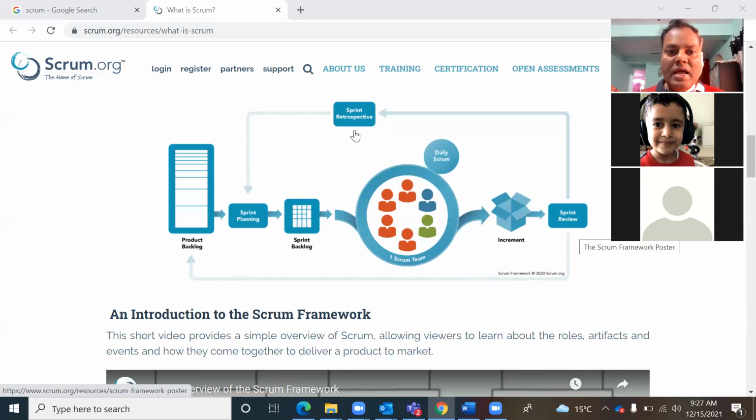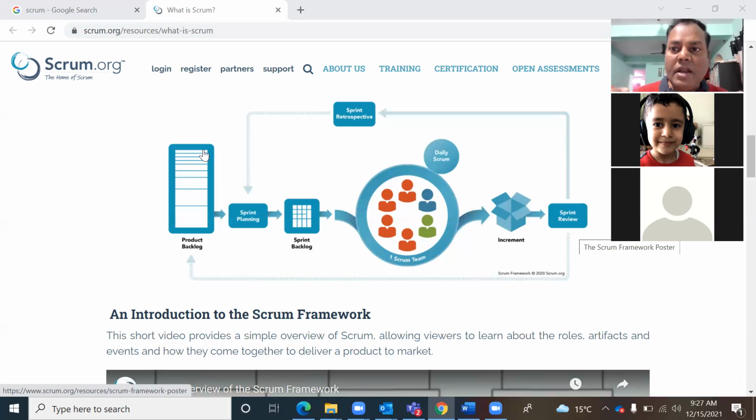Okay. And those items which the team is not able to finish in the sprint, because many times it happens that the team is not able to finish all the tasks in a particular sprint, in that case those tasks return to the product backlog. The product owner again reprioritizes the requirements of the product.